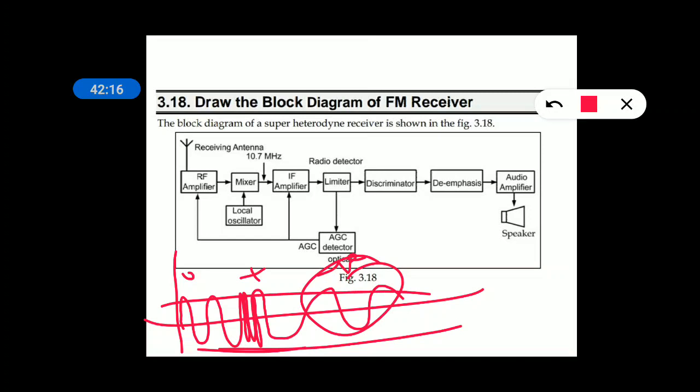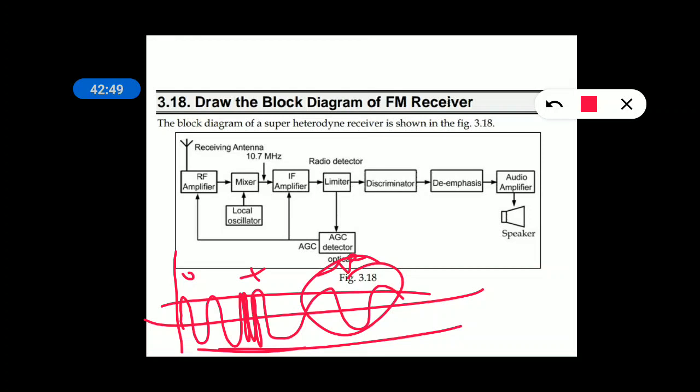The output of the limiter is given to the IF amplifier and RF amplifier via the AGC detector. And here the output of the limiter is given to the discriminator, where the discriminator discriminates or separates carrier variations and generates the corresponding modulating signal. So the demodulator in an FM receiver is known as discriminator, whereas the demodulator in an AM receiver is known as detector.